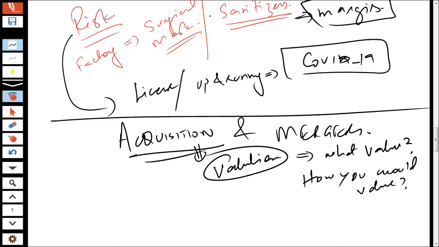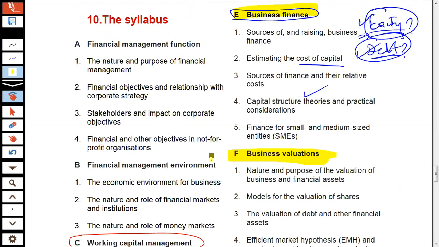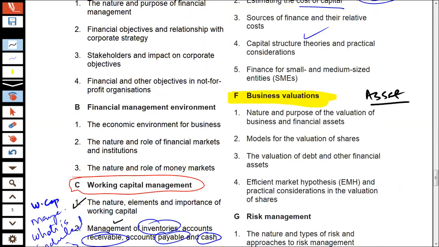So we shall be discussing how you exactly value a business and what valuation method you should be using. There are various types of methods available for valuing a business, and those methods include the asset-based valuation method, where you value the business on the basis of its assets, the income-based valuation methods, and also the cash flow-based valuation methods.